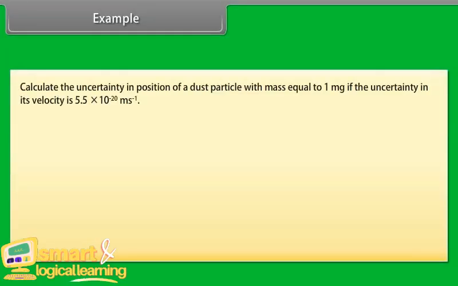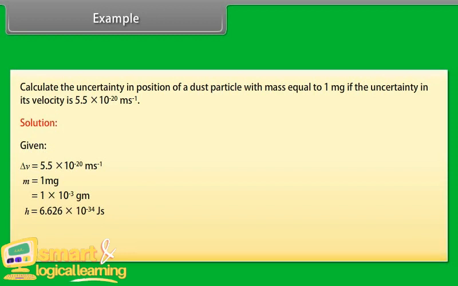Example: calculate the uncertainty in position of a dust particle with mass equal to 1 mg if the uncertainty in its velocity is 5.5 into 10 raised to the power minus 20 meter per second. Solution. Given delta v is equal to 5.5 into 10 raised to the power minus 20 meter per second. m is equal to 1 milligram is equal to 1 into 10 raised to the power minus 3 gram. h is equal to 6.626 into 10 raised to the power minus 34 joule second. From the formula, delta x into m delta v greater than or equal to h upon 4 pi.